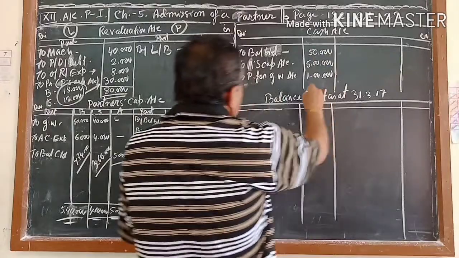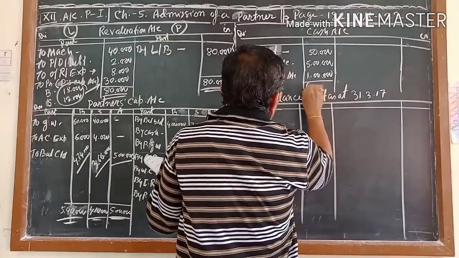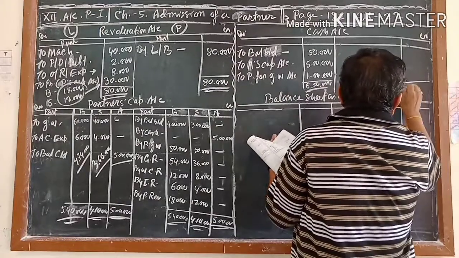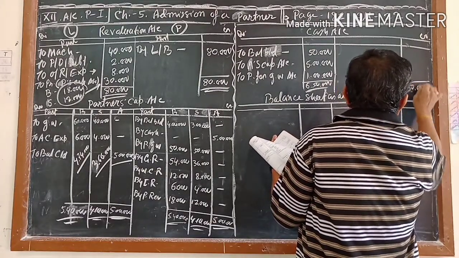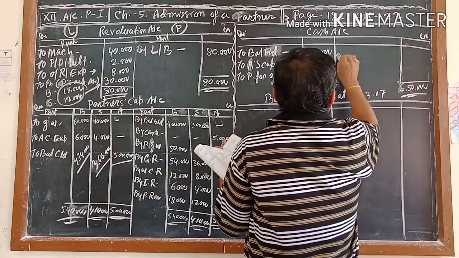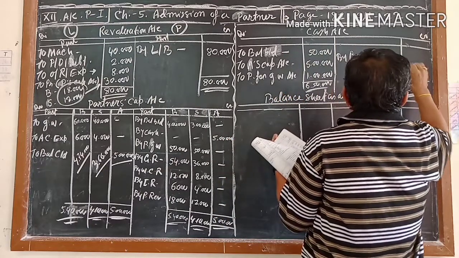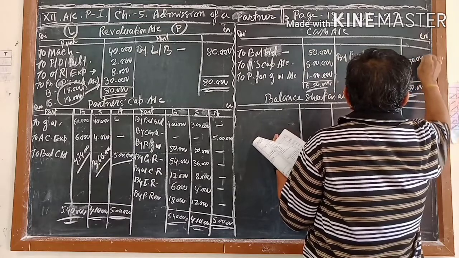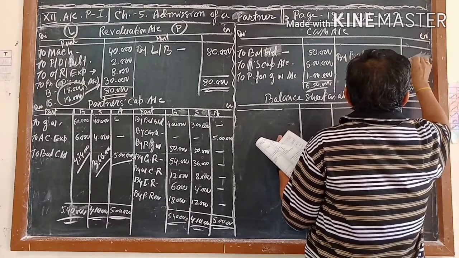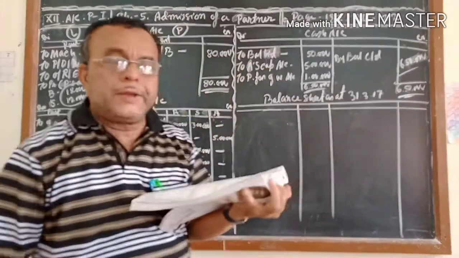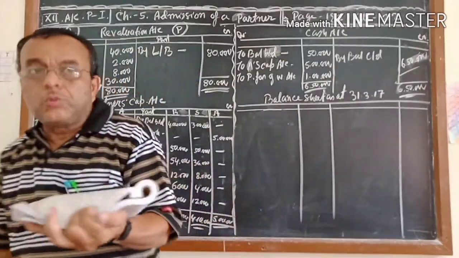So there you add it, you are getting 6 lakh 50,000 total, and here also write 6 lakh 50,000, and here you write by balance c/d. How much? 6 lakh 50,000. So the cash account is also over. Now keep in mind, we will do the new balance sheet.